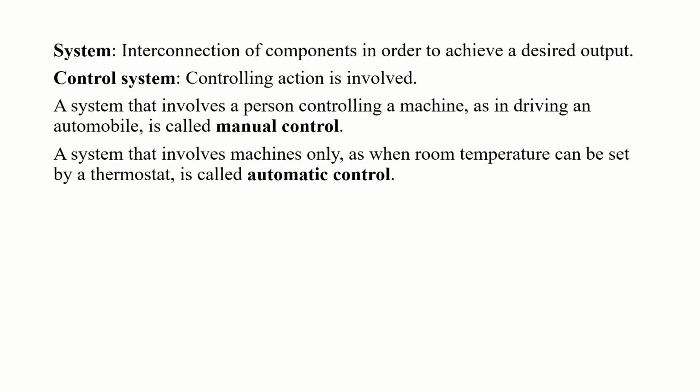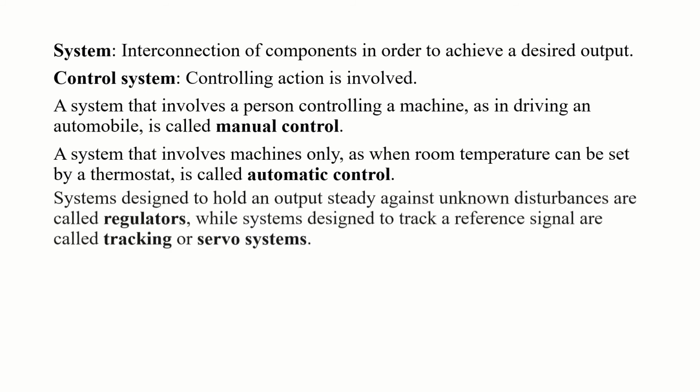And any system that involves machines only, for example your room temperature that can be set by a thermostat, for example the air conditioners, and geysers that are capable of maintaining the temperature of water. And likewise a third example could be a refrigerator. So these are the machines that can be classified into automatic control.